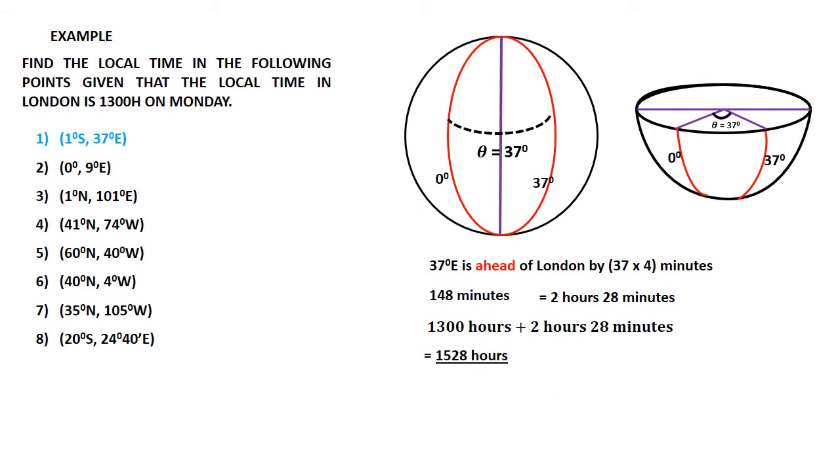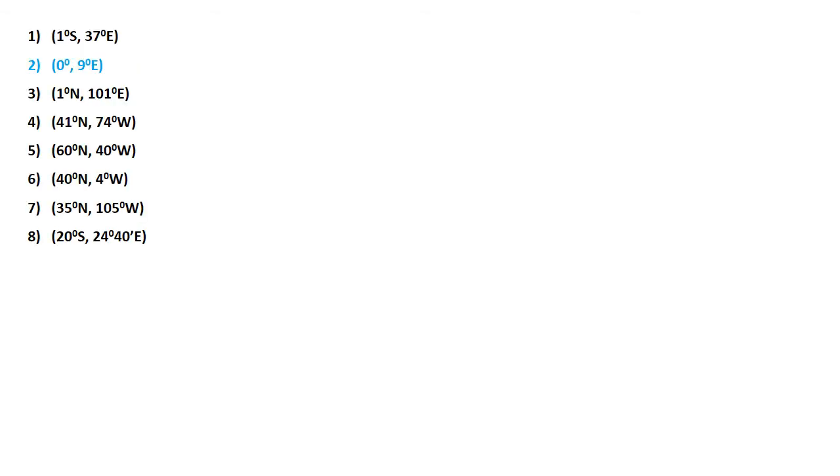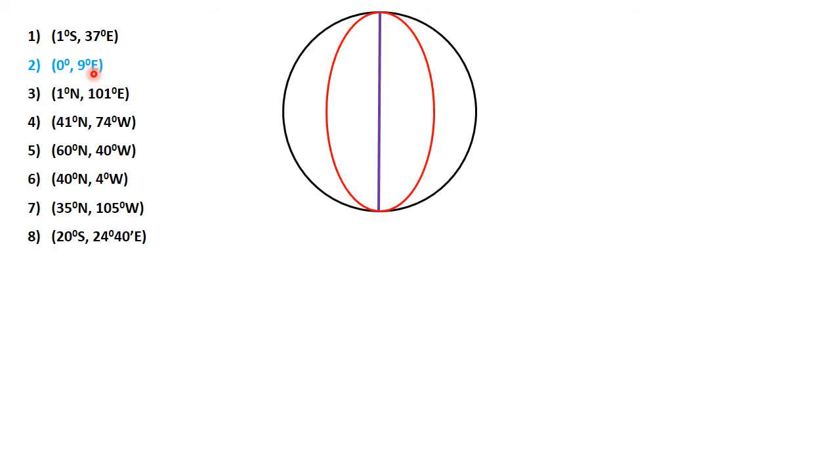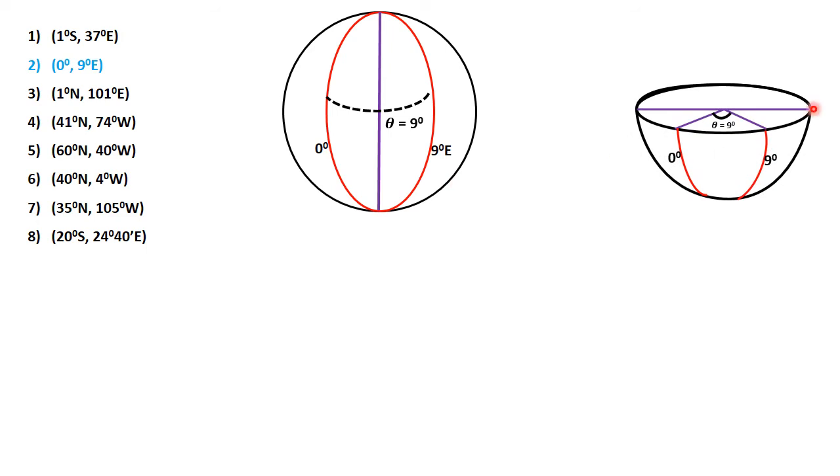I think that's easy. Let's go to a question. We have another place here which is 9 degrees east, and remember London is still 13 hours and it's on Monday. Therefore, having this globe shape here, I want to represent the two meridians. That's the Greenwich meridian and also the 9 degrees east meridian. Now the angle difference between the two of them is 9.